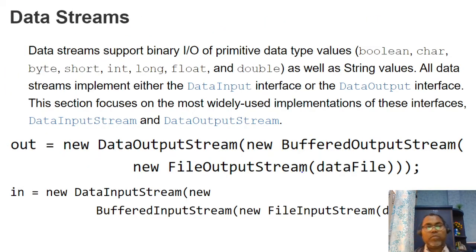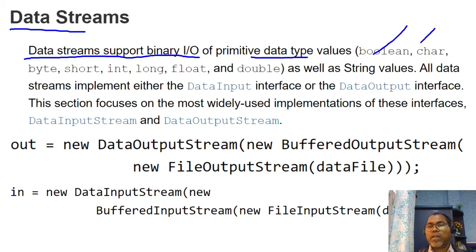Similarly, now we have a study about the data stream. Data stream, what do you mean by a data stream? Data streams support binary input and output operations for data types like boolean, character, byte, short, int, long, float, double, as well as strings. All data streams are implemented with the DataInput and DataOutput interfaces.